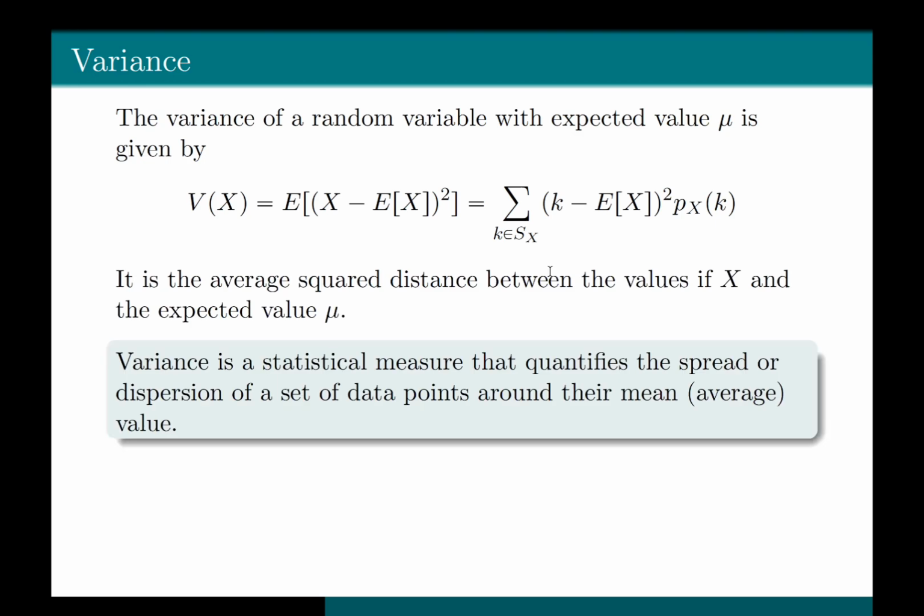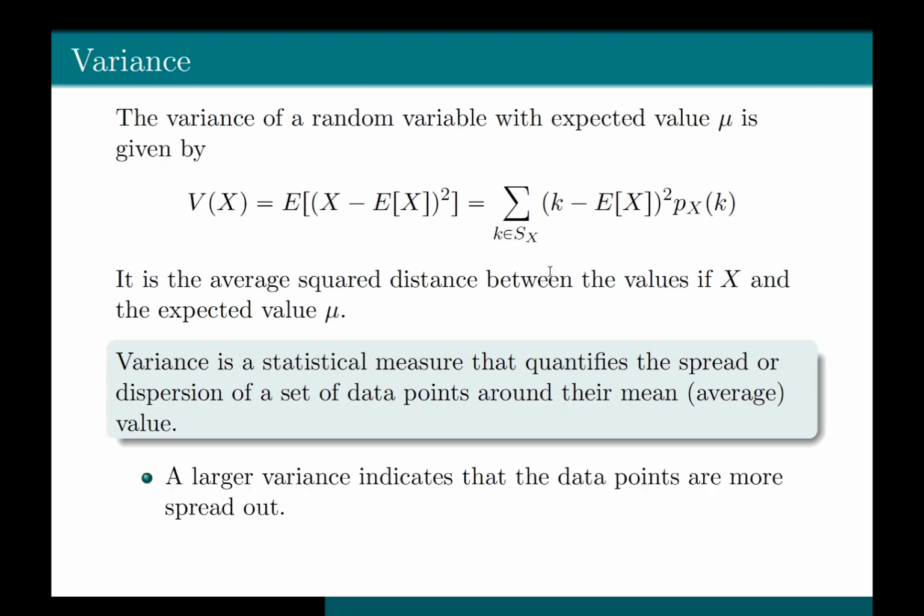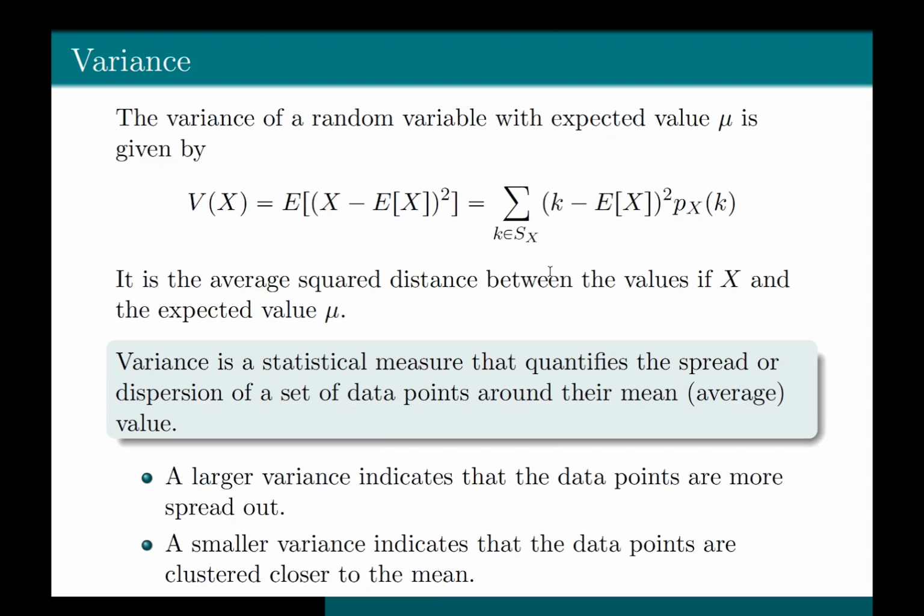Variance is a statistical measure that quantifies the spread or dispersion of a set of data points around their mean or average value. Basically, it provides information about how far the numbers in a data set typically deviate from the center or from the average. A larger variance indicates that the data points are more spread out. A smaller variance indicates that the data points are clustered closer to the mean.